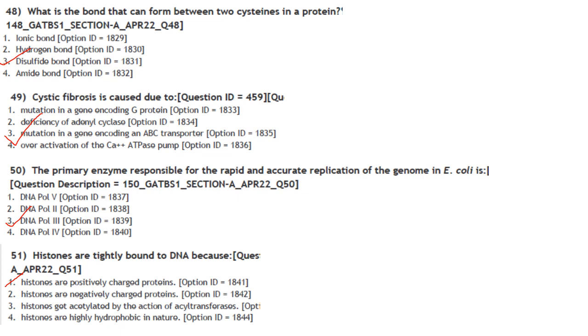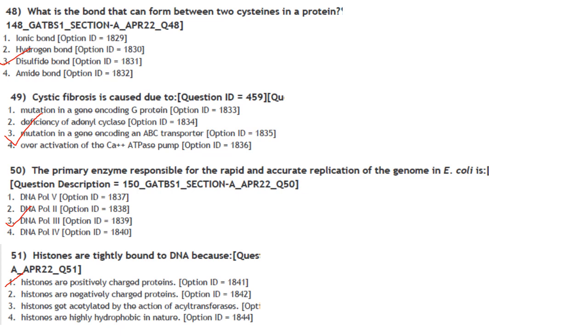The primary enzyme responsible for the rapid and accurate replication of the genome in E. coli is. So E. coli has got 3 DNA polymerases, DNA polymerase 1, 2 and 3. Of these, the main replicating enzyme is DNA polymerase 3. So the answer here is option 3.